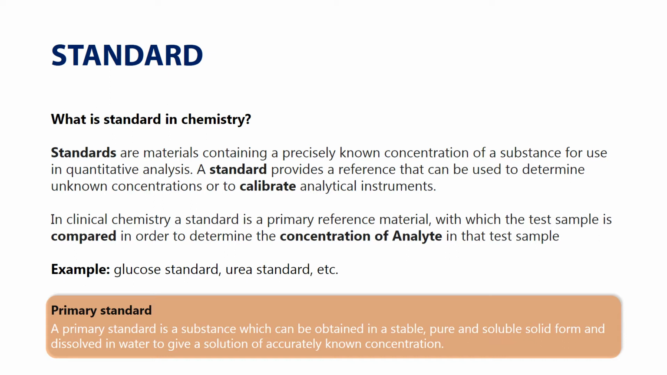A primary standard is a substance which can be obtained in a stable, pure, and soluble solid form, and dissolved in water to give a solution of accurately known concentration.